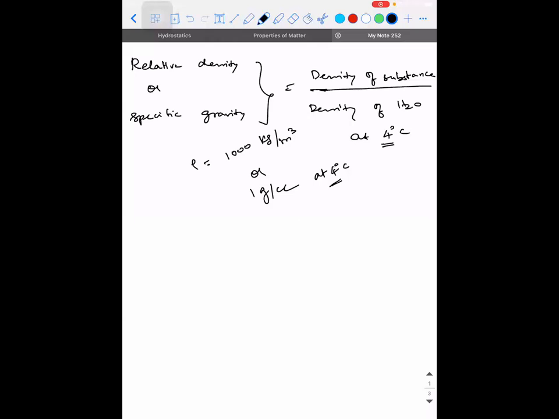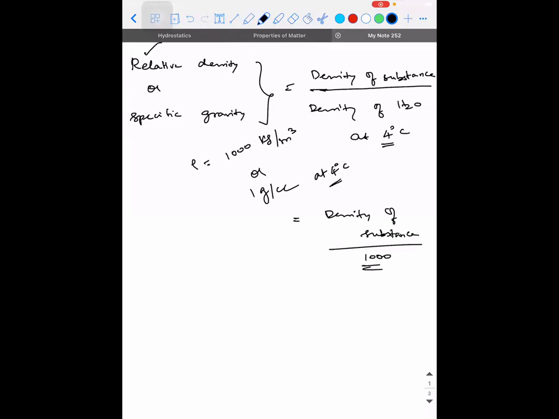The other way to represent it is density of substance divided by 1000. That is what relative density is. In physics, relative means comparison. Whenever the term relative comes, the definition will be either subtraction or division of two parameters, both belonging to the same physical quantity. That is very important.